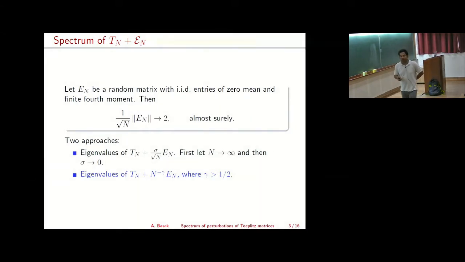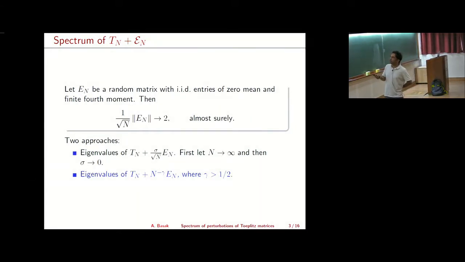Sorry, say that again? En is not upper. No, En is not upper. En can be, so we'll see that in most of the cases, En will be a matrix with IID entries, with certain restrictions on how the distributions of those entries look like.